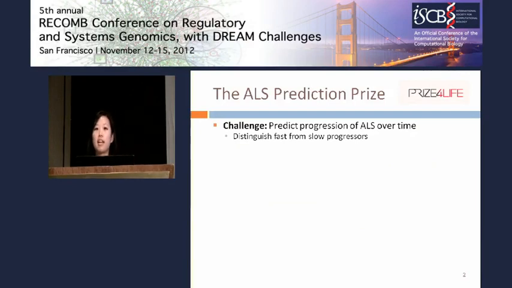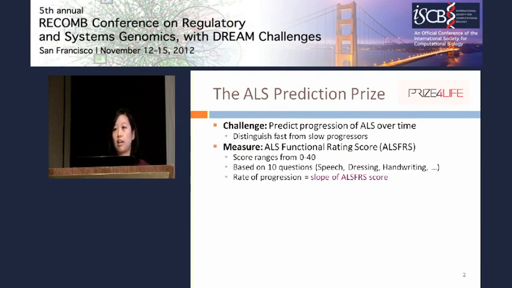So just to recap the setup of the competition, the challenge was to predict the progression of ALS over time for each patient, and this is motivated by wanting to distinguish fast progressors like Lou Gehrig from slow progressors like Stephen Hawking. ALS progression was measured as the slope of the ALS functional rating score, and this is based on 10 questions. For each question, a patient would be rated on their ability to perform a particular task, like speaking, dressing, or handwriting. Each question is rated on a scale from 0 to 4 for a total score range of 0 to 40.